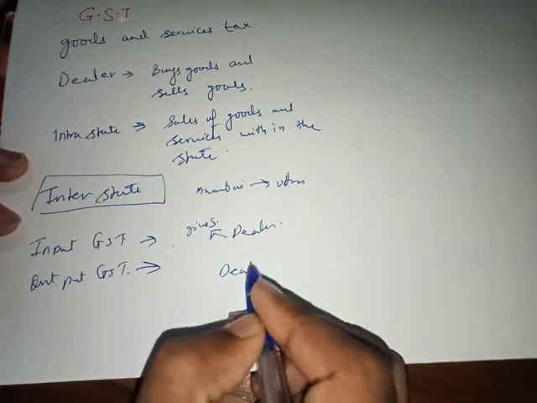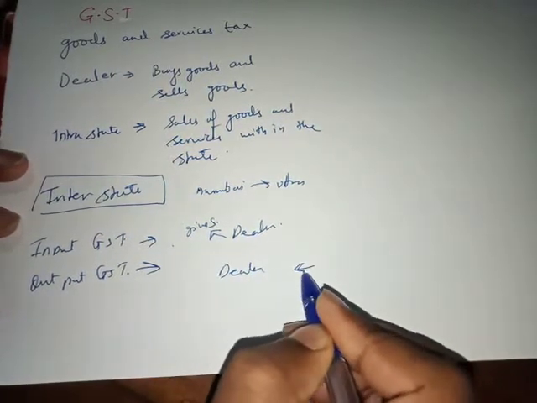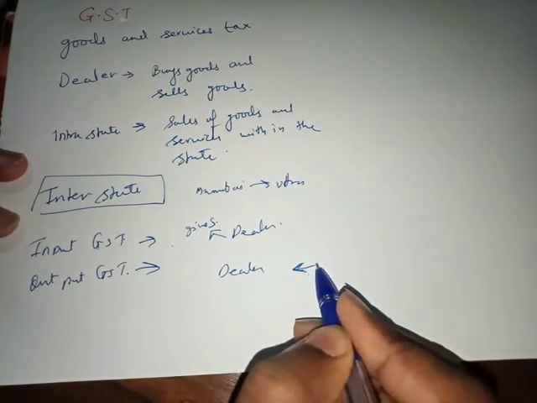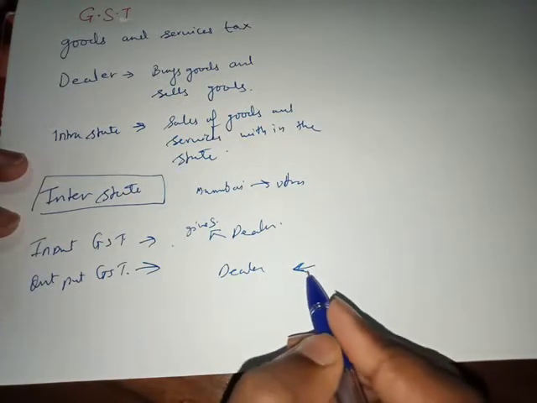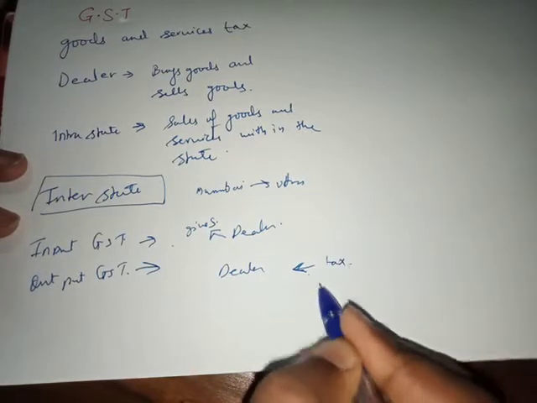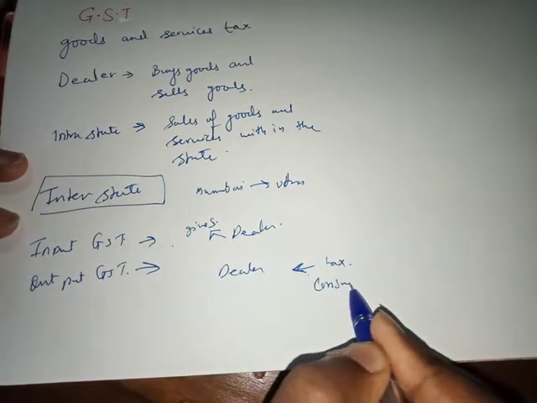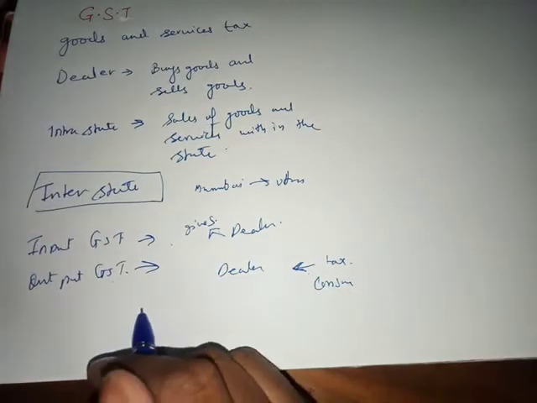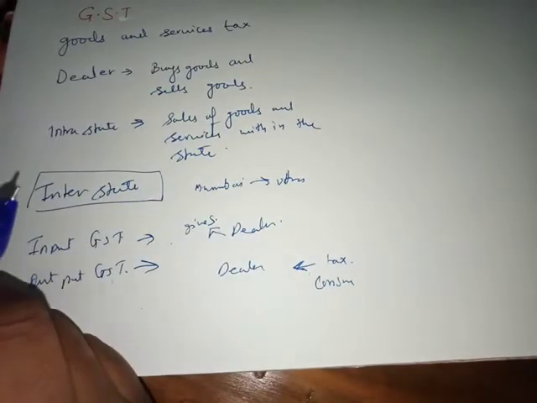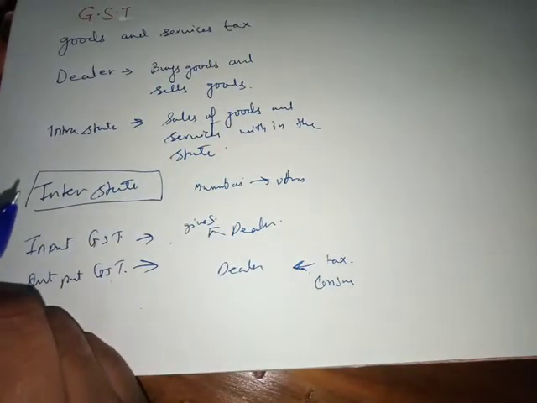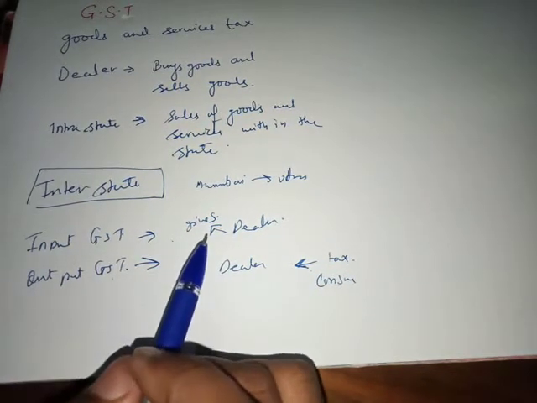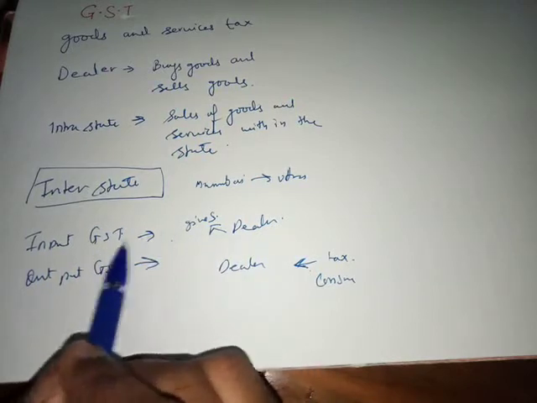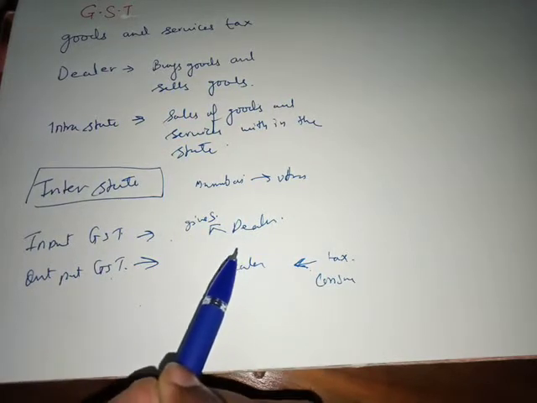But a dealer also takes tax, other than the price of the commodity or the good, from the consumer. So that is called output GST. What he gets from the consumer is called output GST, and what he gives to the government or to the manufacturer is called input GST. Okay, so input GST and output GST are both different.